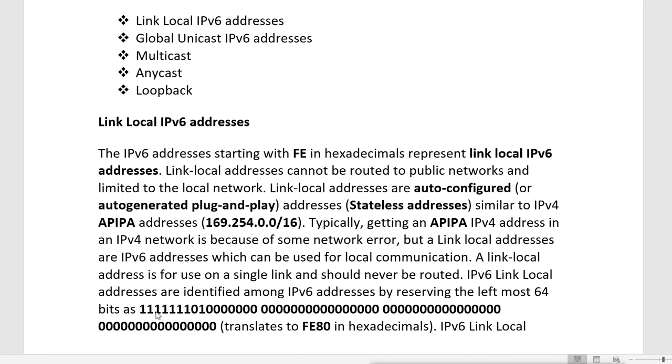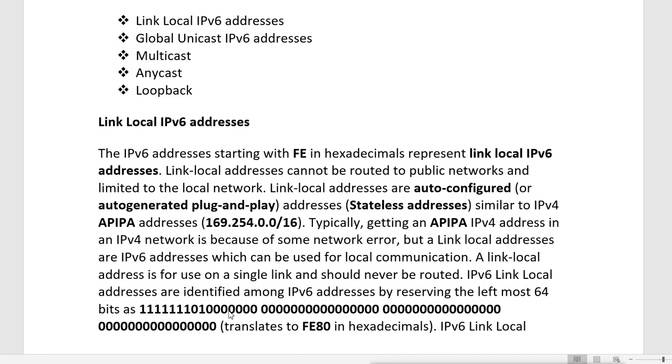So the first 4 bits are enabled, that means we get F. Then the second 4 bits are enabled, so we get E. And then from the third 4-bit set, the 4th bit is enabled, so we get 8. Then the next bit is also reserved, so it will always be like this. So whenever you see FE80, that means it is a link local address. Then after that, the rest of the bits till 64 remain 0.